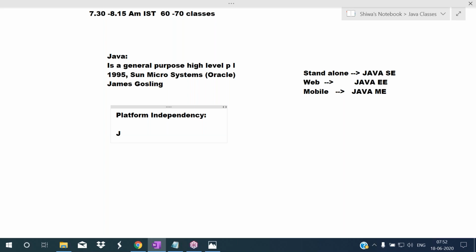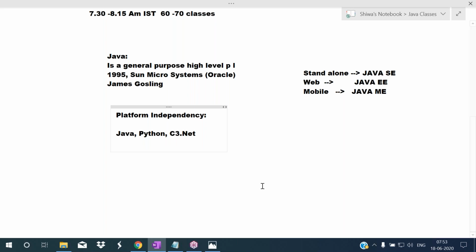Okay, so Java is a platform independent programming language. Python is a platform independent programming language. C Sharp .NET is a platform independent programming language. So why are we calling them platform independent programming languages?